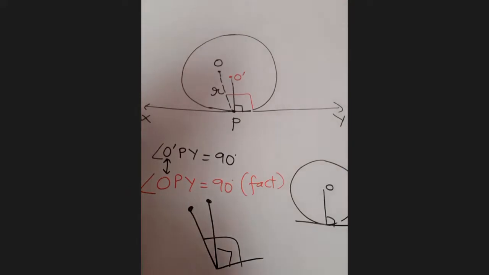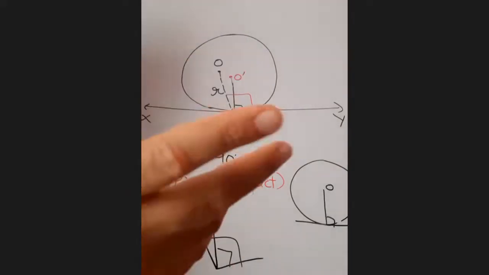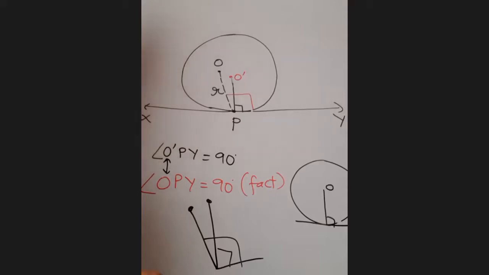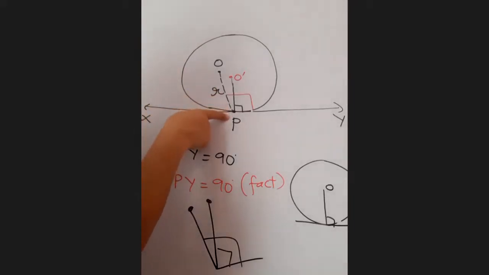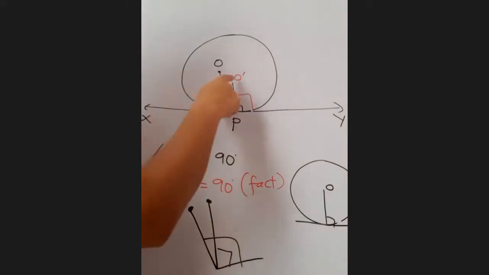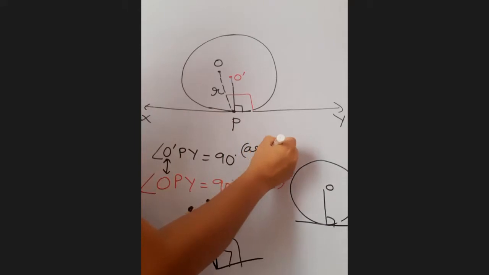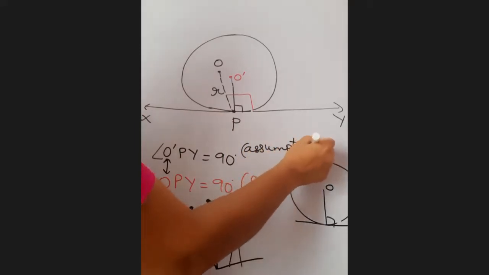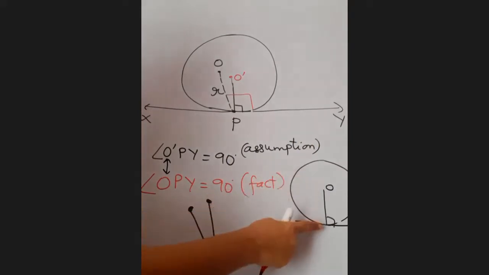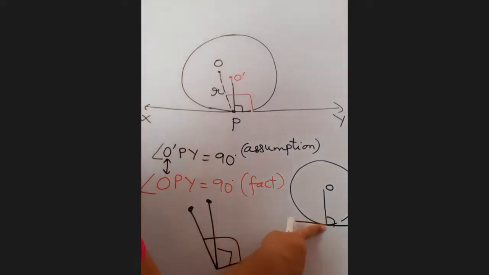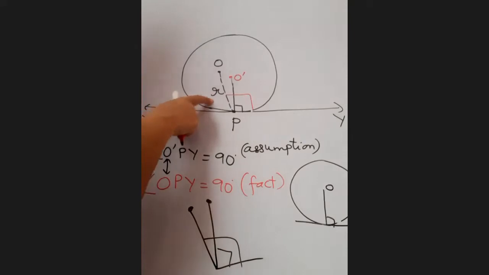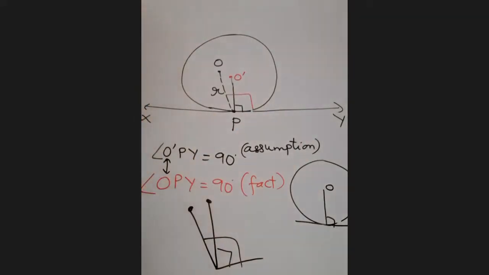Getting my point, children? Ma'am, please repeat the last sentence that you said. I am saying that it is not passing through the center. So that means it must be passing through some other point. Let that point be O dash. So O dash PY is 90 degrees because of our assumption. But we know that the center and the point of contact when joined become the radius, and the radius is always perpendicular to the tangent. So OPY is 90 degrees, which is a fact.